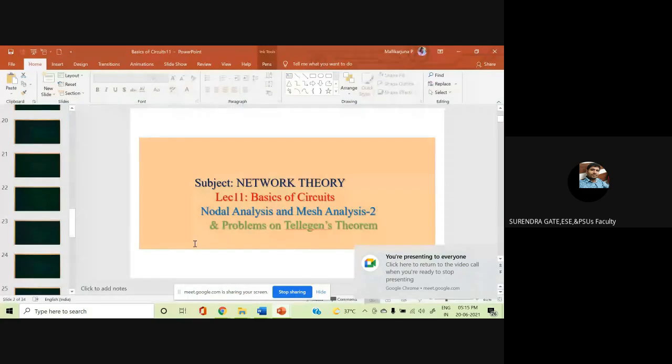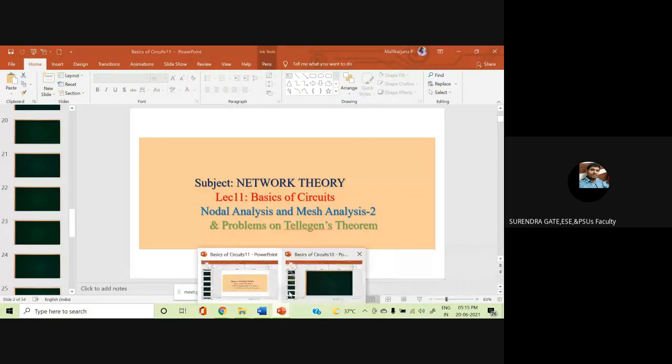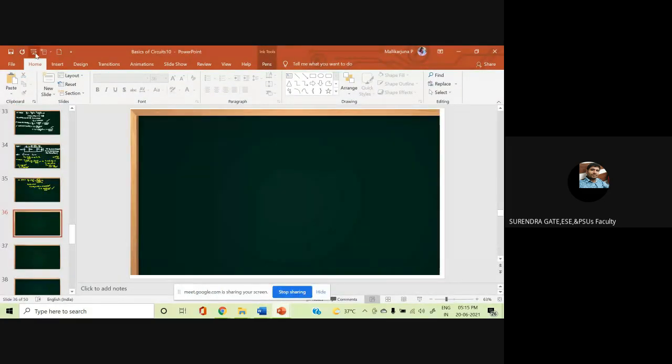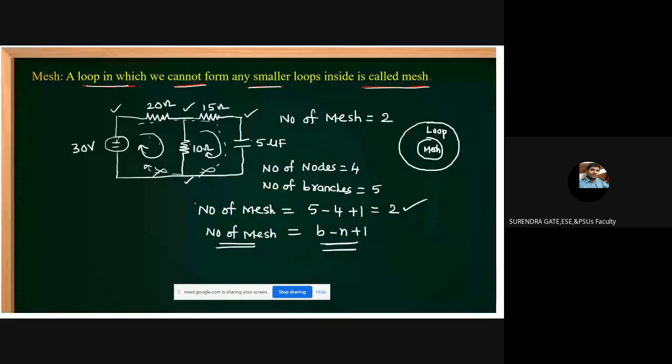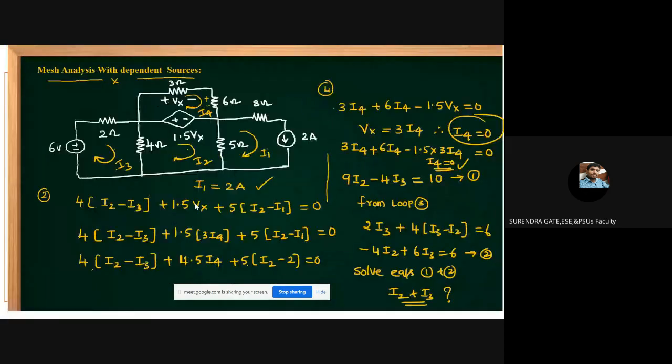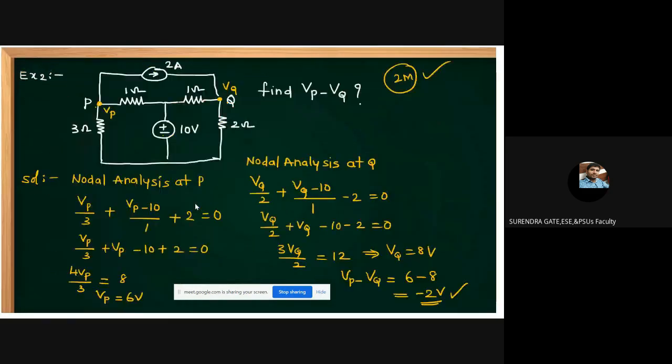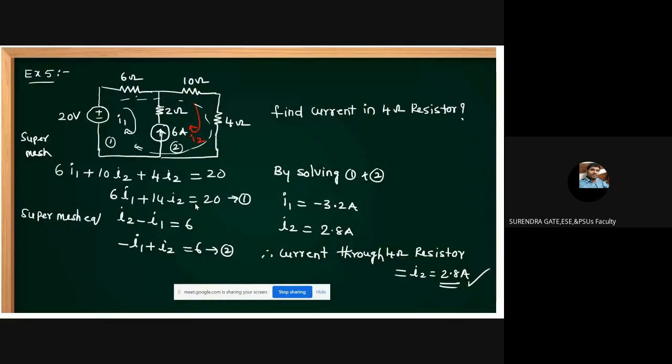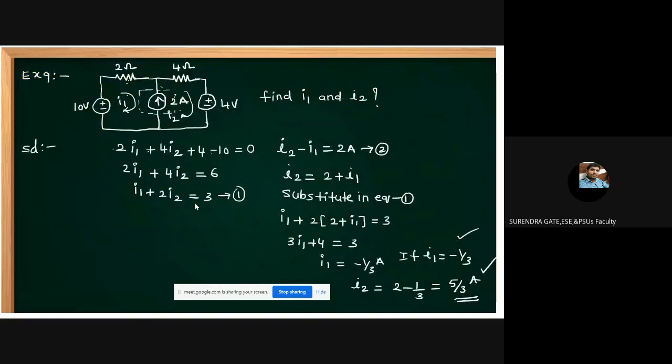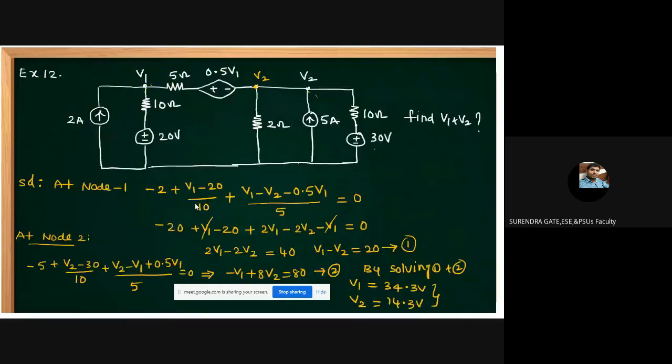Okay, the next one I'm starting. Students, power calculations using Tellegen's theorem. First I want to give some basic points, then you go for how to answer those questions.